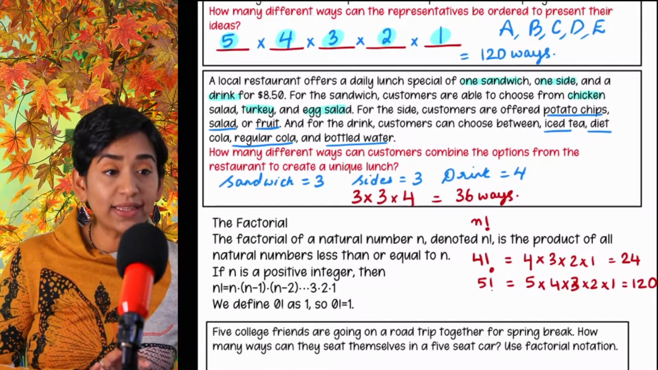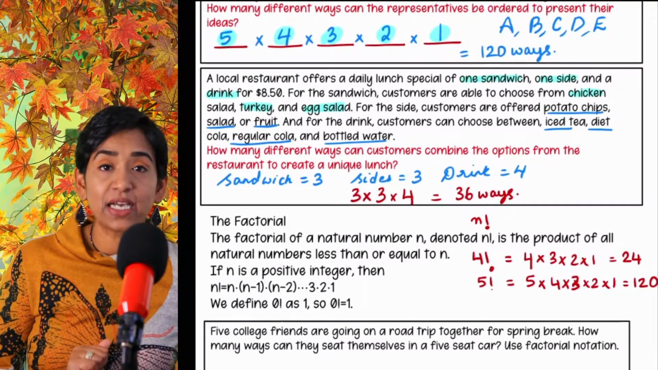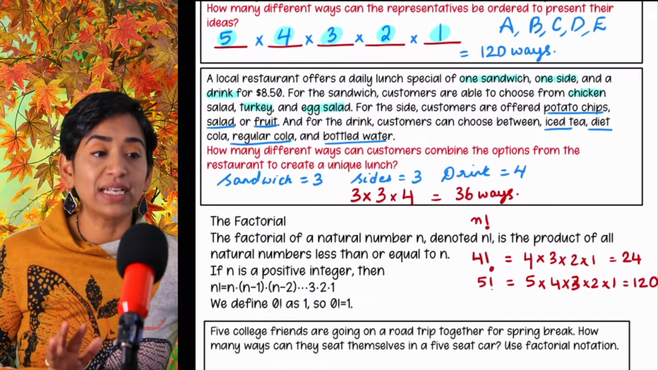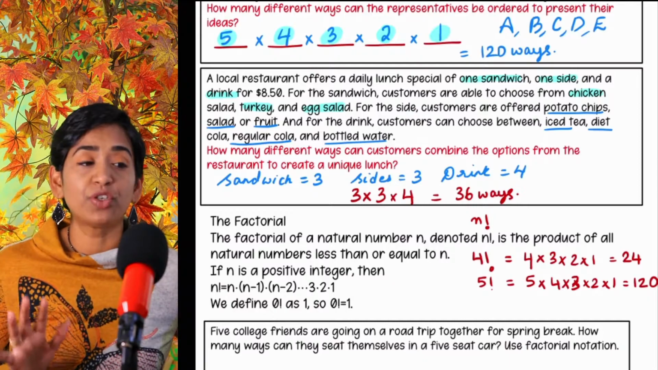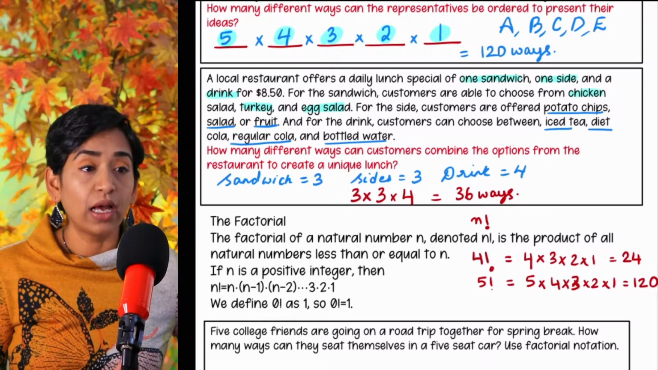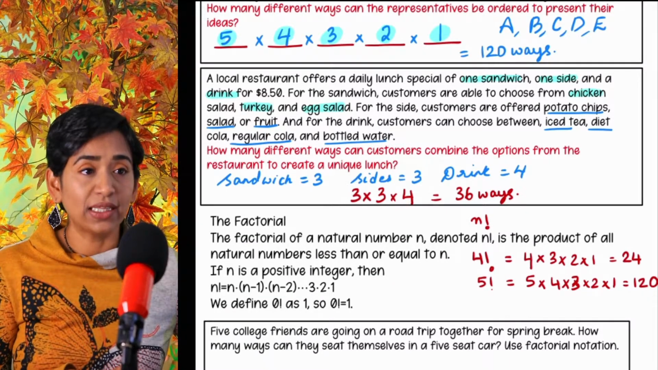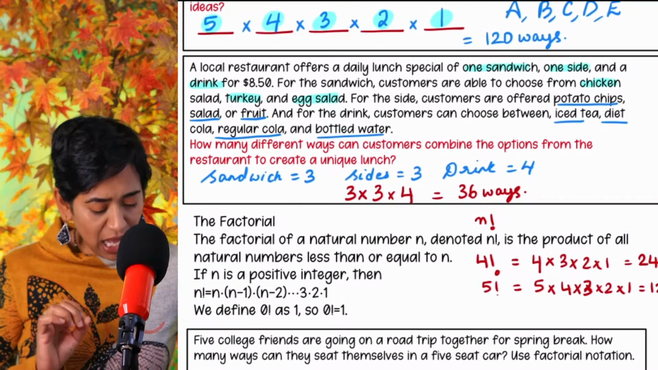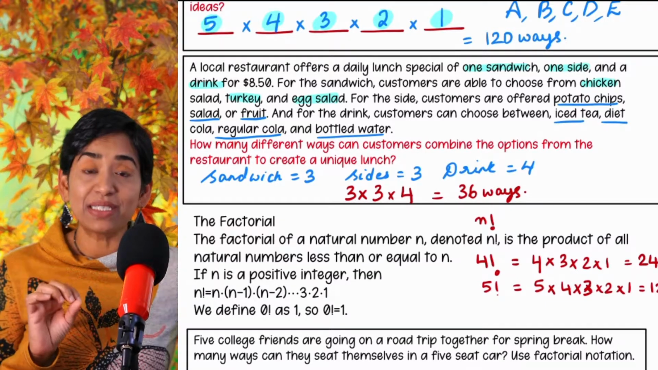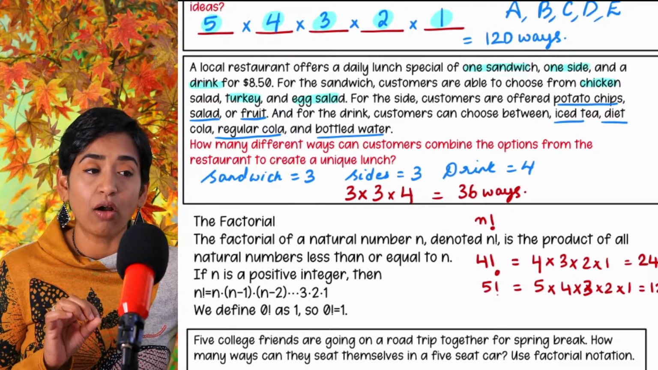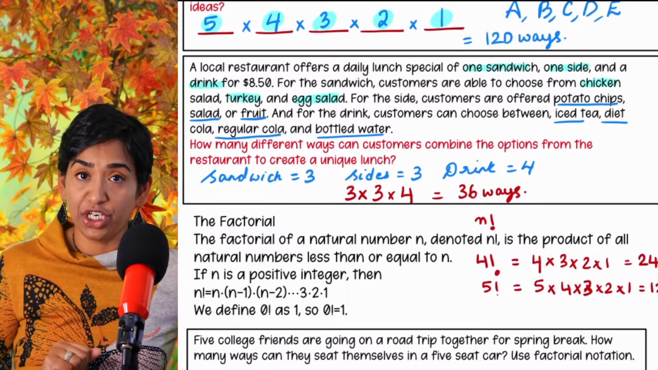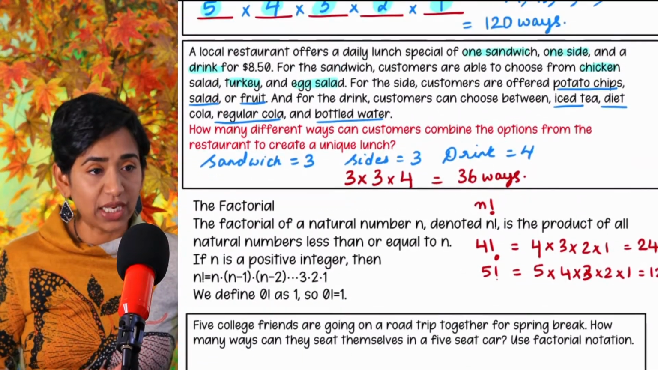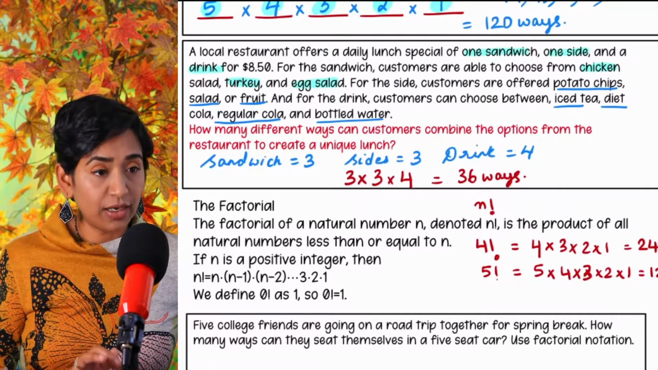Let's go ahead and take a look at the last problem here. Just trying to look at the screen to see if you all can see the entire problem. Yes, you can. 5 college friends are going on a road trip together for spring break. How cool is that? I think we all had the largest spring break ever, didn't we? And how many ways can they seat themselves in a 5-seat car? Use factorial notation. So let me scroll this up and hold this here.